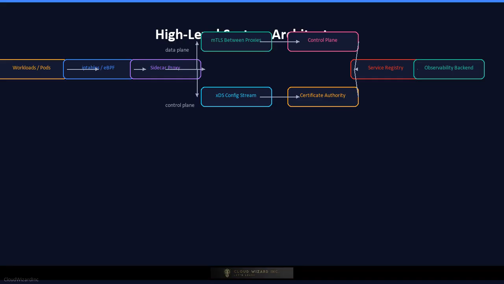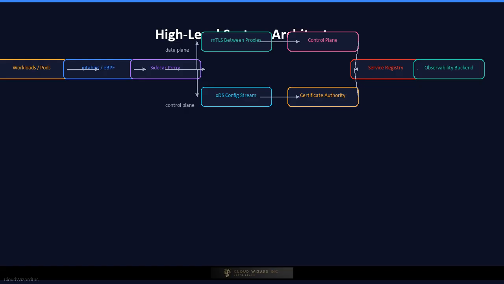Here is the high-level system architecture. At the bottom we have the workloads: microservices running as pods in Kubernetes, containers on virtual machines, or legacy services. Next to each workload sits a sidecar proxy, the data plane component that intercepts all inbound and outbound traffic using iptables or eBPF redirection.